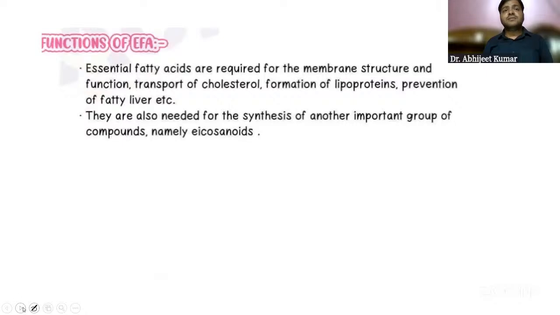The functions, you already know: essential fatty acids are required for membrane structure, function, transport of cholesterol, formation of lipoproteins, and prevention of fatty liver. Fatty liver we'll study in medicine later, with its stages, grade 1, grade 2, grade 3. They are also important for the synthesis of compounds called eicosanoids, right?